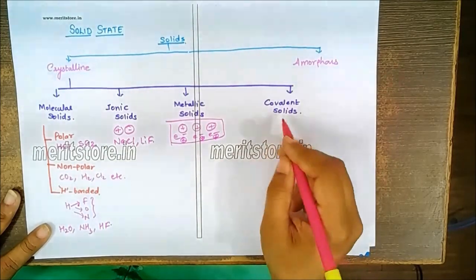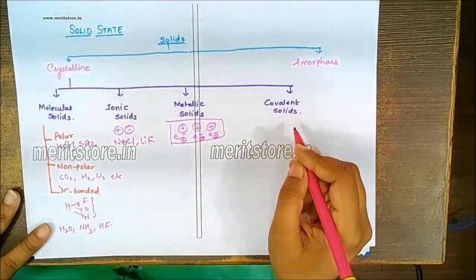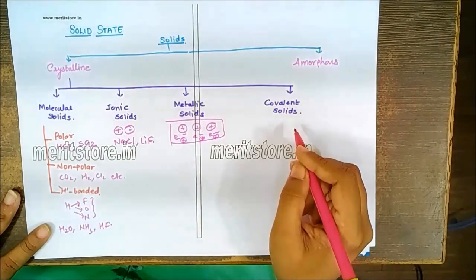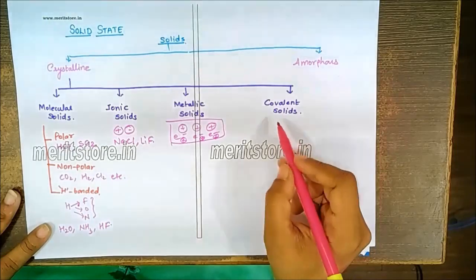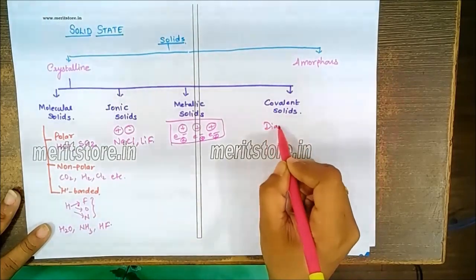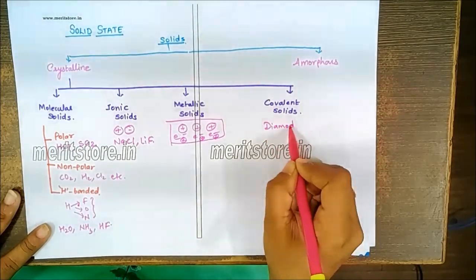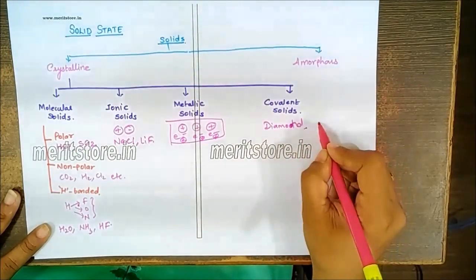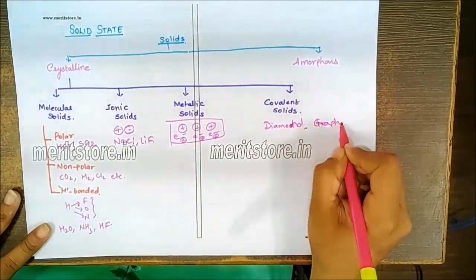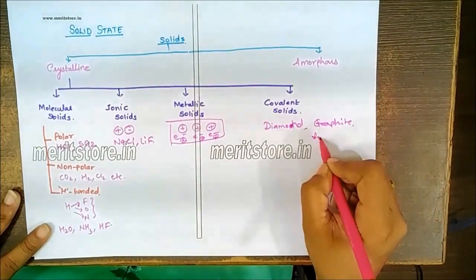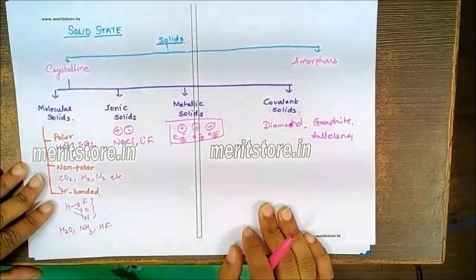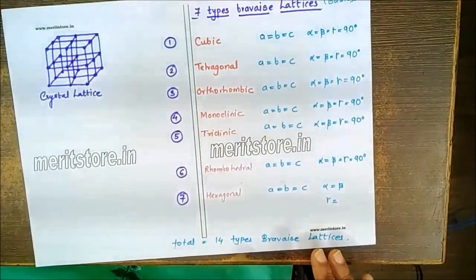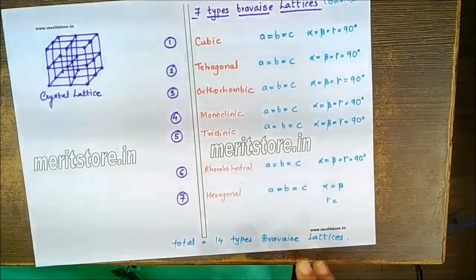In case of the covalent solids, they consist most of the time of non-metallic atoms. The force of attraction is the covalent bond. For example, different allotropes of carbon, including diamond, then graphite, or we can talk about fullerene. So these are all examples of the covalent solids. Now in the next part, we'll be talking about some important terms.